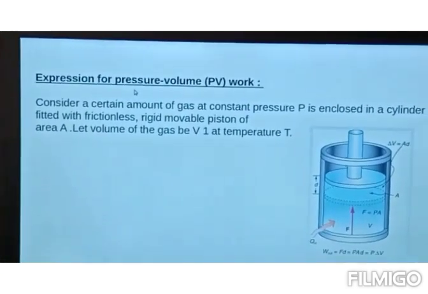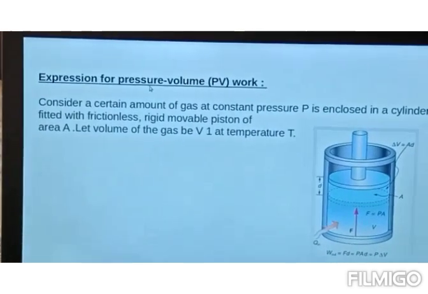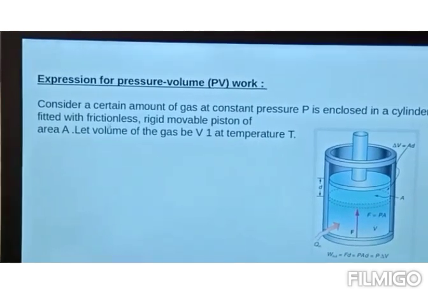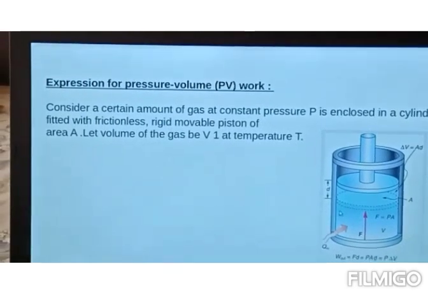Now the expression for pressure-volume type of work. See, for pressure-volume work we have a diagram over here.